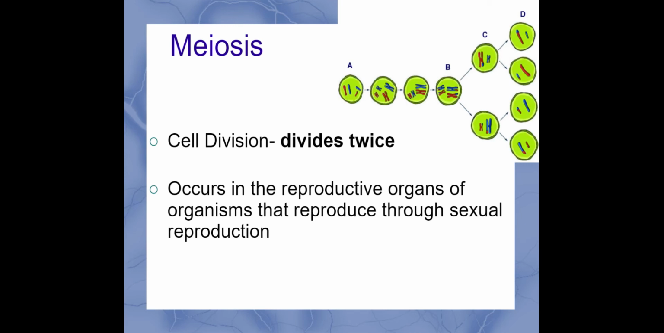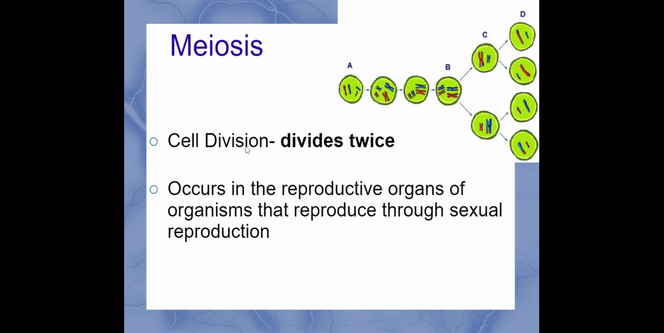So the cell division that allows for sexual reproduction is called meiosis. In mitosis, where we get the exact same thing, we have one cell division and it gives us two daughter cells, and they're exactly the same as the parent cell. In meiosis, we're going to actually go through those steps of mitosis two times, and we're going to wind up having half the number of chromosomes because we're dividing twice. This happens in the reproductive organs of organisms that reproduce through sexual reproduction because you have two parents giving genetic information.